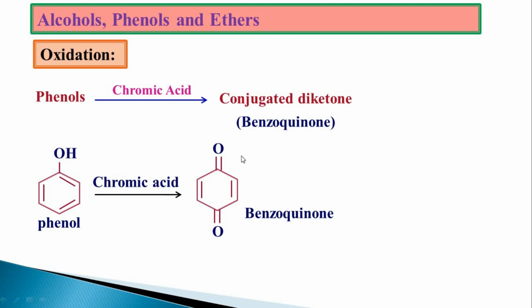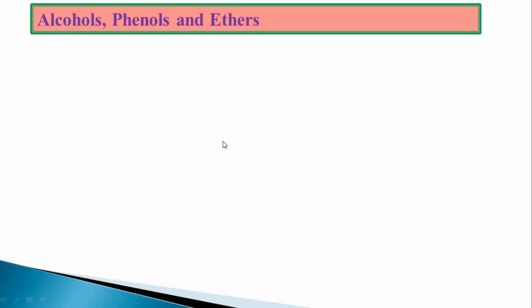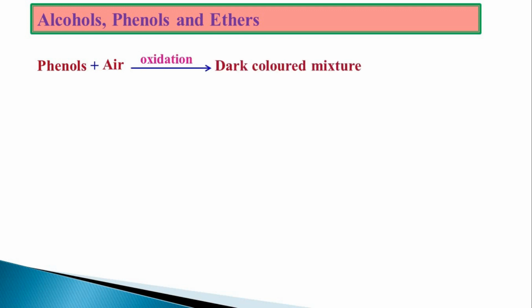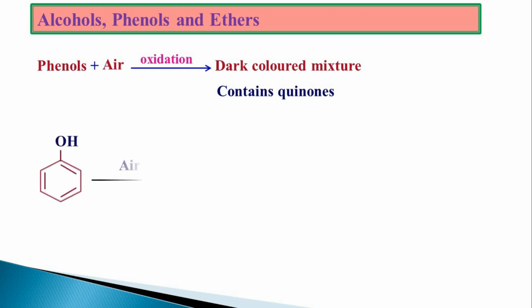These benzoquinones are colored compounds, because the conjugation of the conjugated diketone gives color to this molecule. If you keep phenol open to air, phenol will get oxidized to give a dark colored mixture that contains quinones. That means phenol is highly oxidizable. In the presence of simple air also, it will undergo oxidation to give benzoquinone.